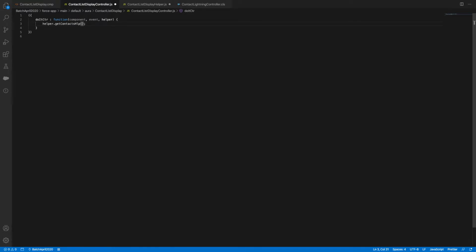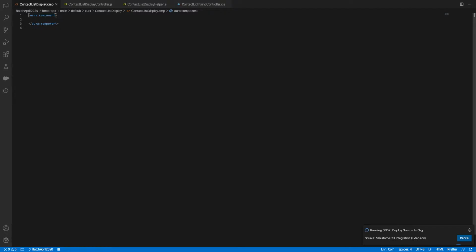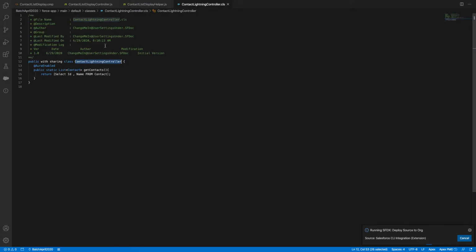I'll say component, here it is. Now what we need to do? We need to invoke your server action on click of this button. How to call your server action? Let it get deployed first. Meanwhile, we need to add this controller inside your component. You added your controller, right? And now what you need to do is call this server action. What is your method name?